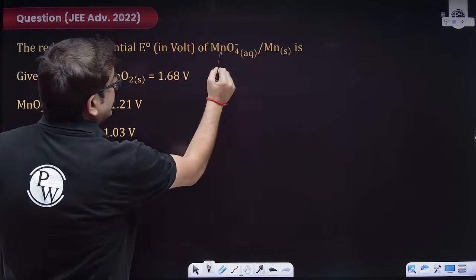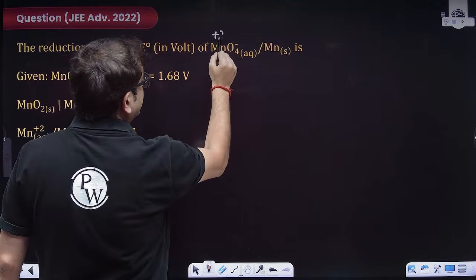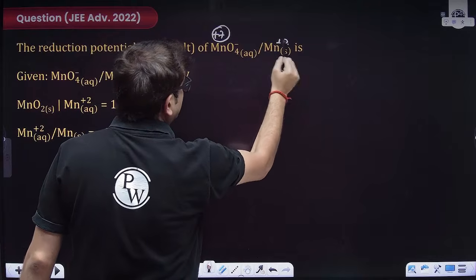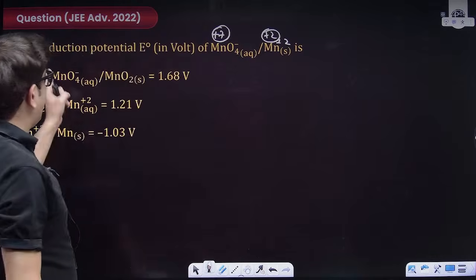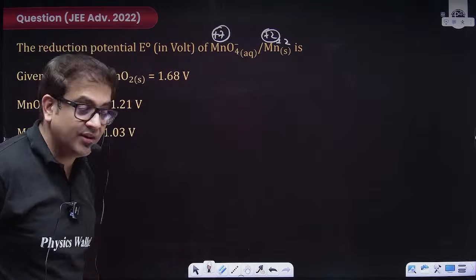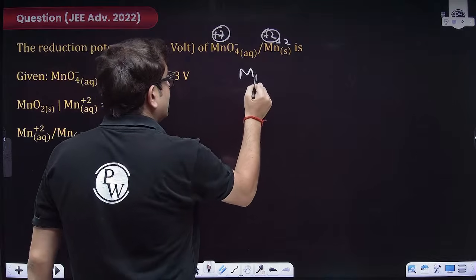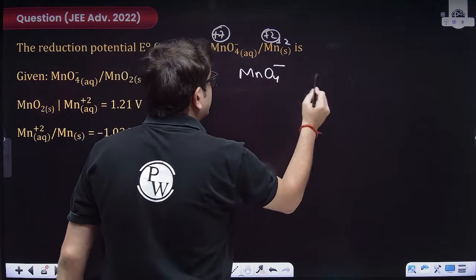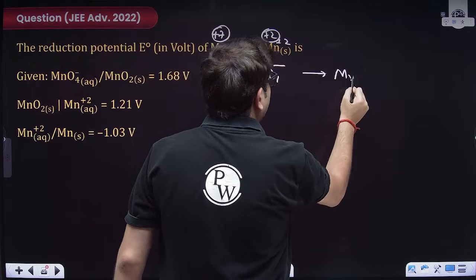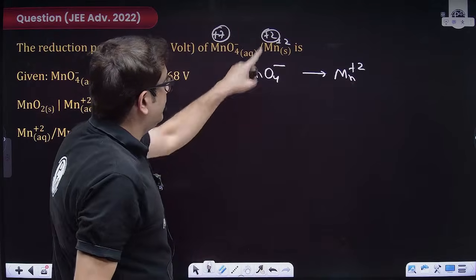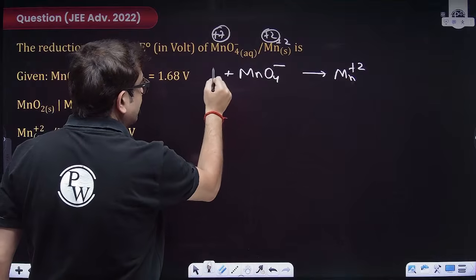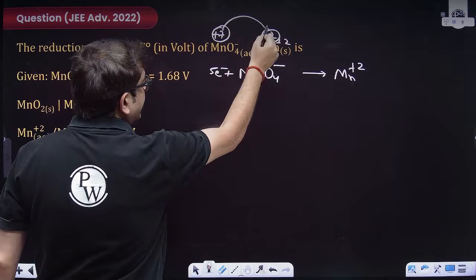The reduction potential of this is given. Sir, here manganese is in the +7 state. Here it is +2. So I have to calculate the reduction potential for this. So write the reaction. Sir, MnO4 minus forming Mn+2. Obviously I know 7 to 2, that means I'm not balancing the complete reaction, because I know it will need 5 electrons.